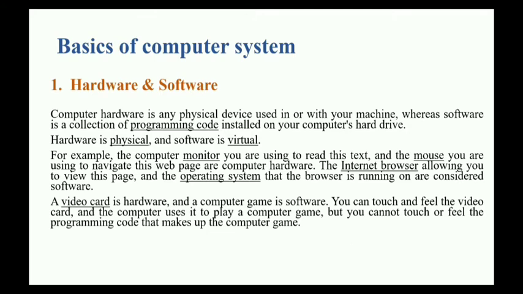As we discussed earlier, internet browser. There are different types of browsers like Mozilla Firefox, Google Chrome. They all are browsers. By using browser, we can search anything on internet. So they are softwares. Operating system is also a software. Last point is a video card is a hardware and a computer game is a software. We can touch and feel the video card, but we can't feel the computer game, like we can't touch its programming, right? So computer game is the software.